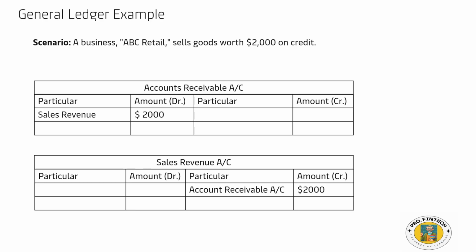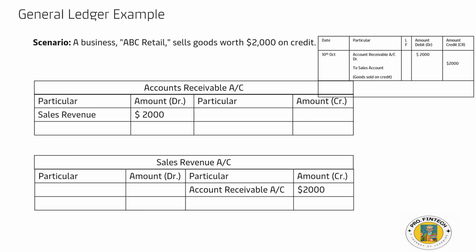We will take the same example that we used for the journal entries. Now we are using the same example for the general ledger. A business, ABC Retail, sells goods worth $2,000 on credit. So now remember what we have learned in the journal entry: this is accounts receivable account debit to sales account. So now we will have a separate general ledger for each of these accounts. Accounts receivable has a separate general ledger, and the sales account will have a separate general ledger.